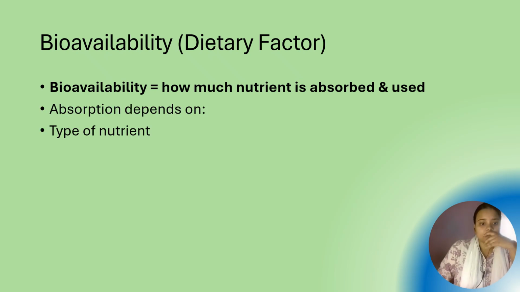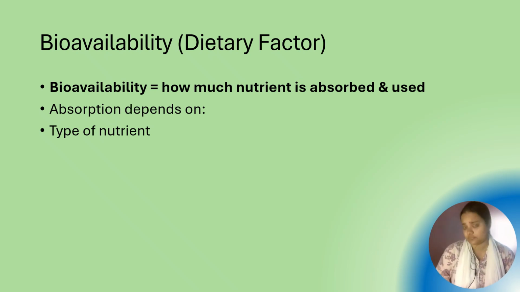Correct? So that is bioavailability. Another example, in simple words: spinach has a lot of iron, right? But when it is cooked, the iron content is reduced, and it can only be absorbed in the body when you take it with vitamin C rich foods, right? So it depends on how the nutrient is actually absorbed and used by the body.